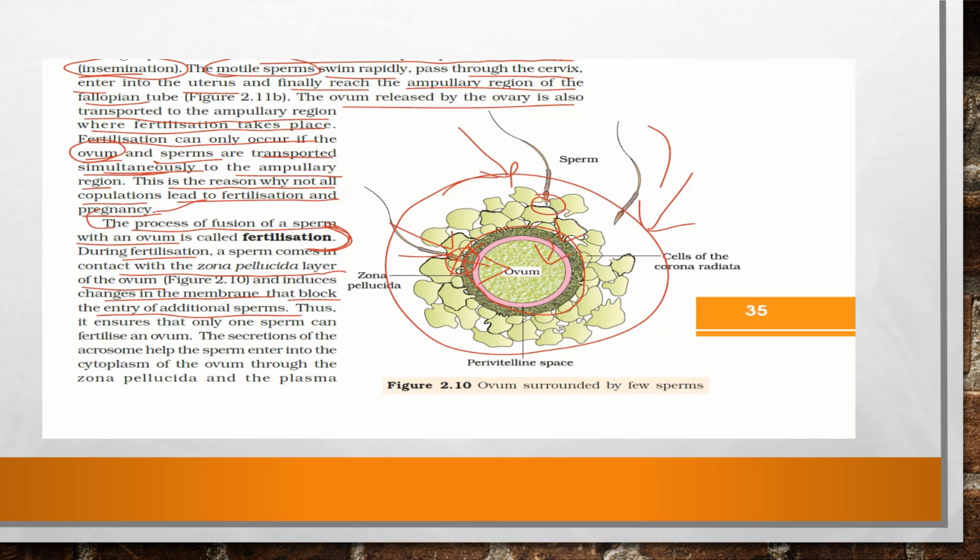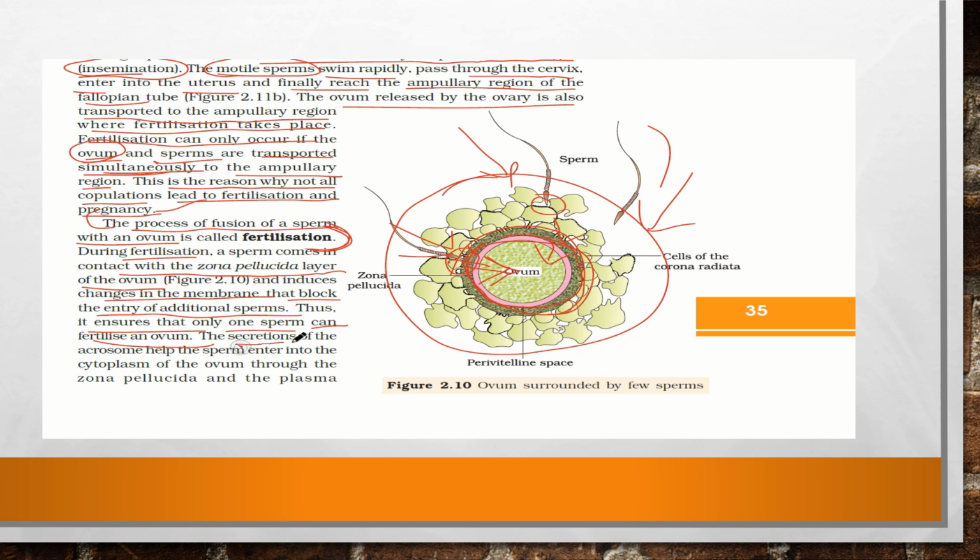So this is the process which is happening. It induces changes in the membrane and blocks the entry of additional sperm. So when one sperm has already entered, it will stop the entry of other sperms as well. Thus it ensures that only one sperm can fertilize the ovum. It should not be more than one sperm, right? It should be one sperm which is fertilizing the ovum.